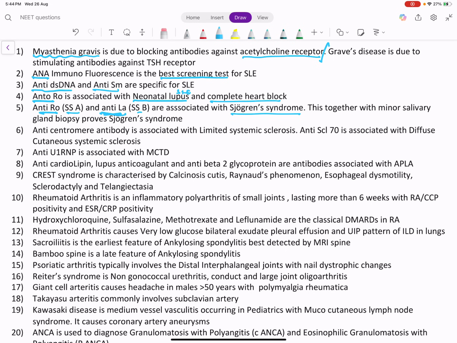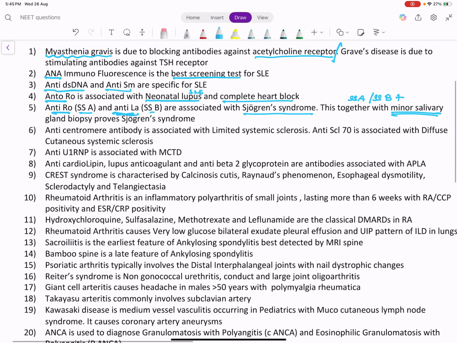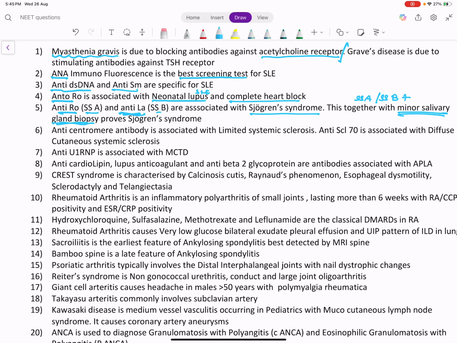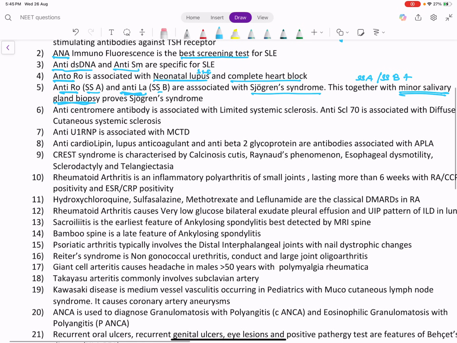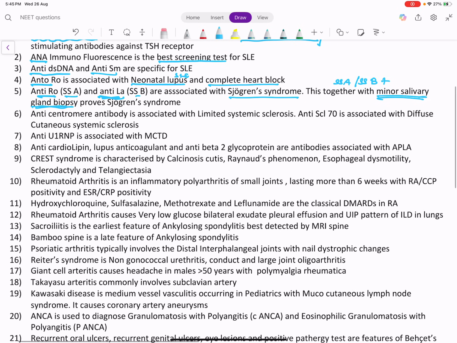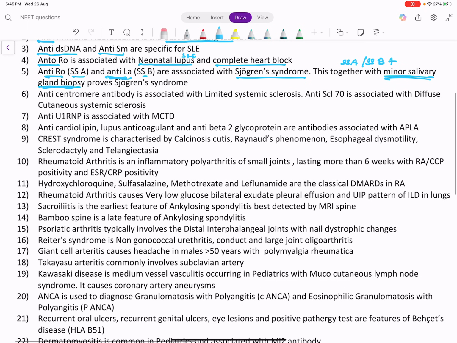How will you diagnose Sjogren syndrome? Sjogren syndrome is also a systemic autoimmune disease where there is lymphocytic infiltration of many glands, especially the salivary glands. So presence of SSA or SSB positivity, plus or minus salivary gland biopsy or lip biopsy showing lymphocytic infiltration, literally proves Sjogren syndrome.